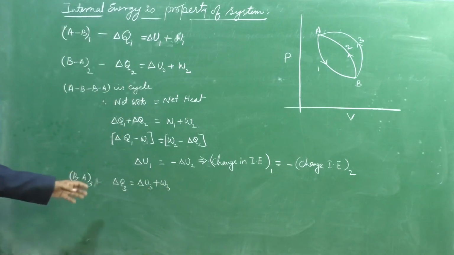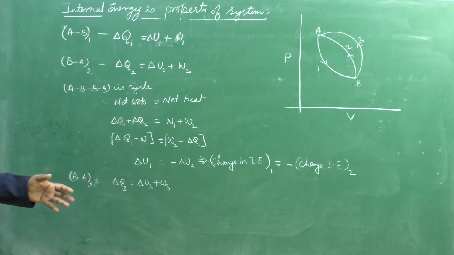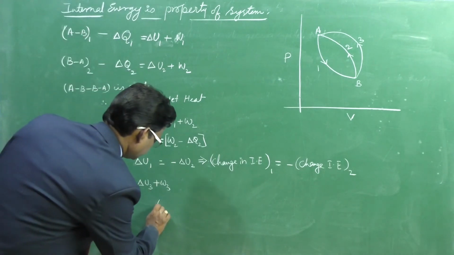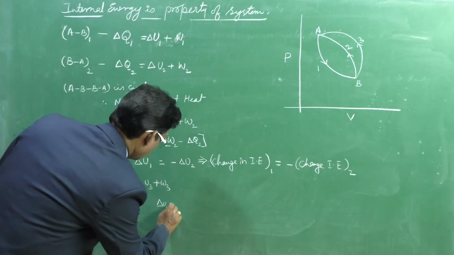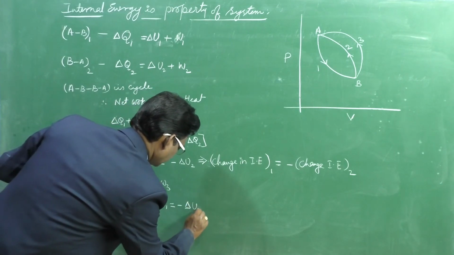In a similar fashion, it will give delta U1 is equal to minus delta U3.